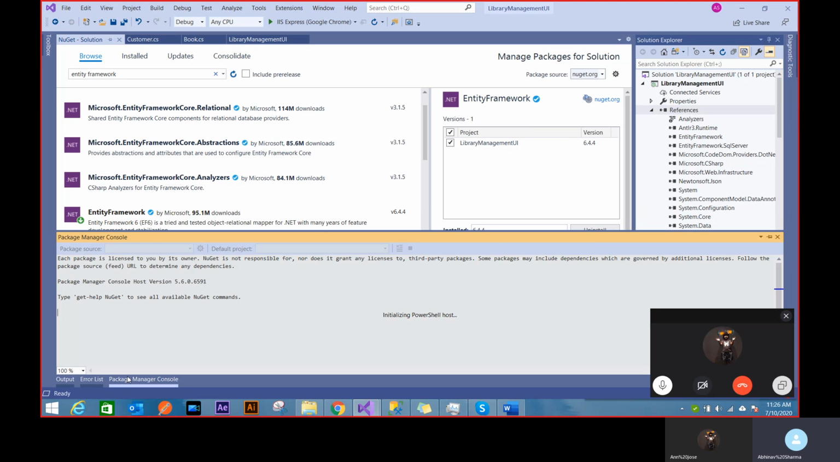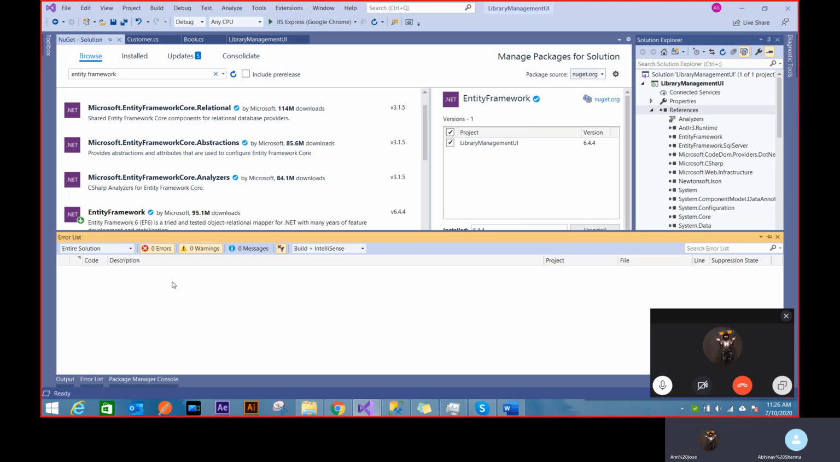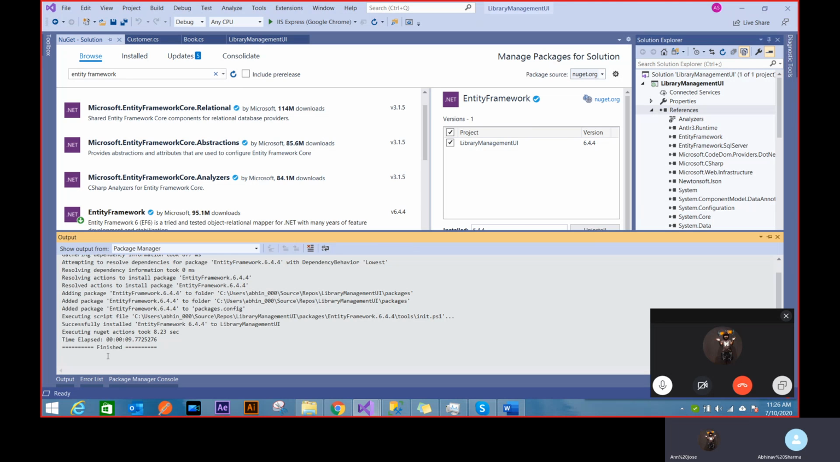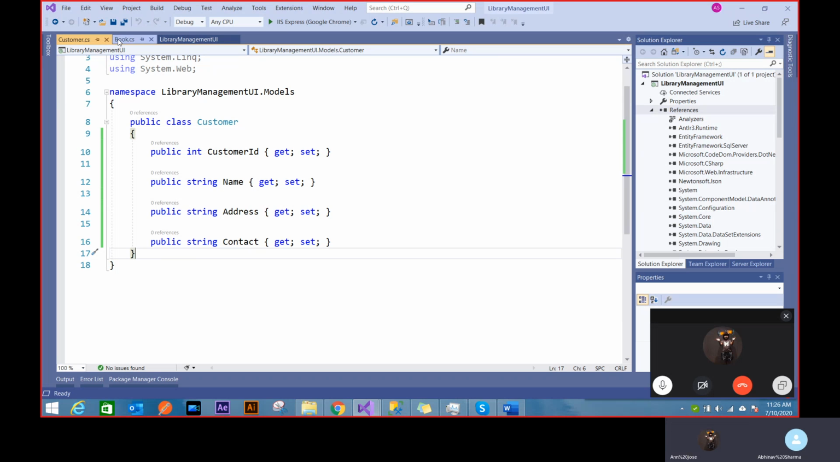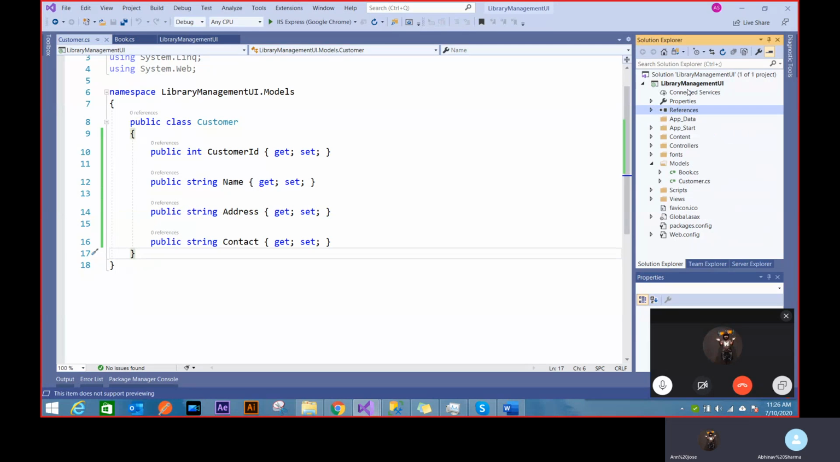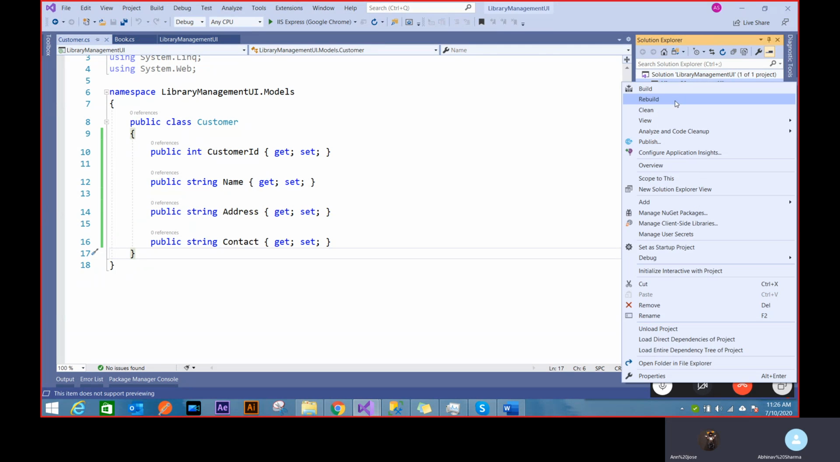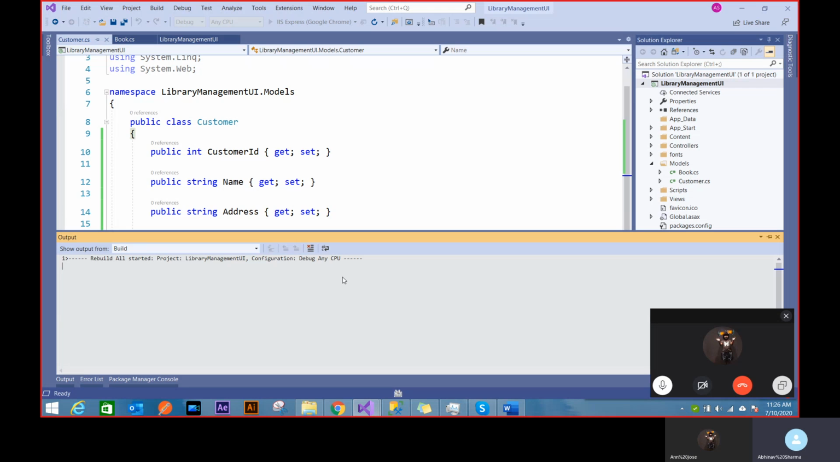I should be seeing, in my error list, I'm not seeing any kind of error, and in output everything is finished. And it says it's successfully installed to this, so that means everything is done for me. So now I can just close this NuGet, and it's as easy. I've just installed Entity Framework in my application. I can just start a rebuild. It should be rebuilding now.